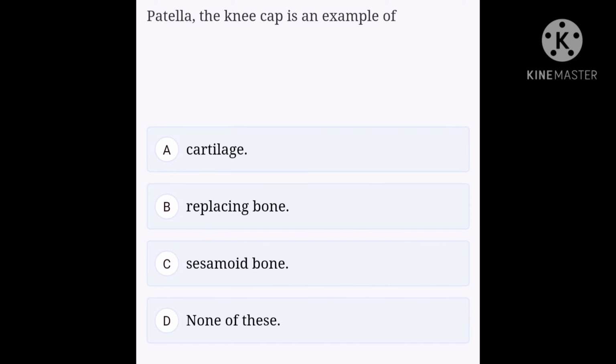Okay, next one. Patella, the kneecap, is an example of option A, cartilage, option B, replacing bone, option C, sesamoid bone, option D, none of this. Patella is the small bone in knee joint between femur and tibia. It is a sesamoid bone developed in the tendon of quadriceps femoris muscle. Hence, option C is the right answer for this question.